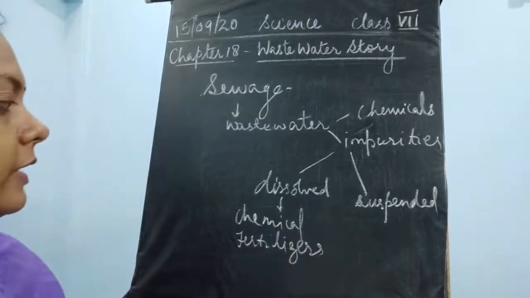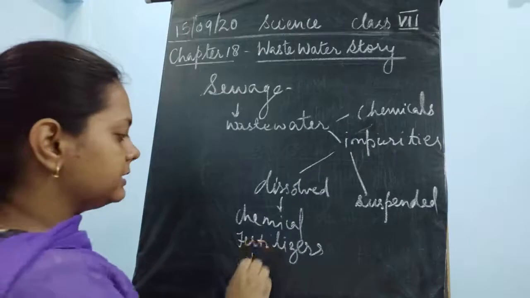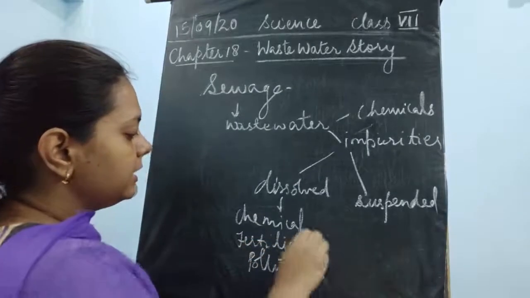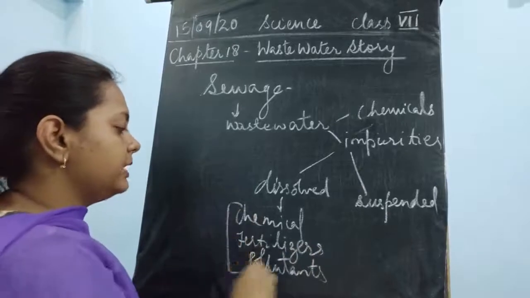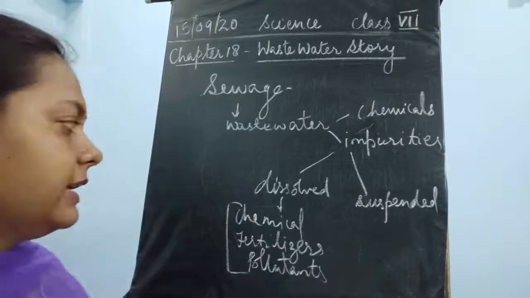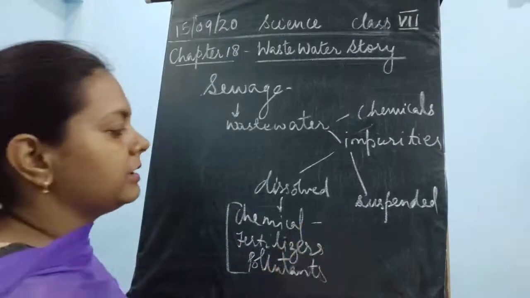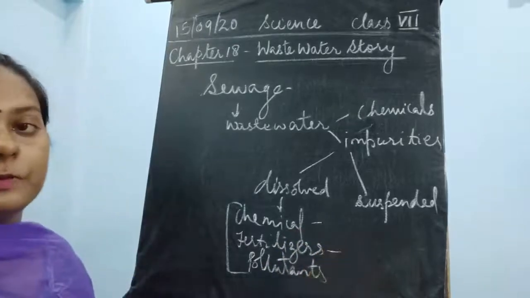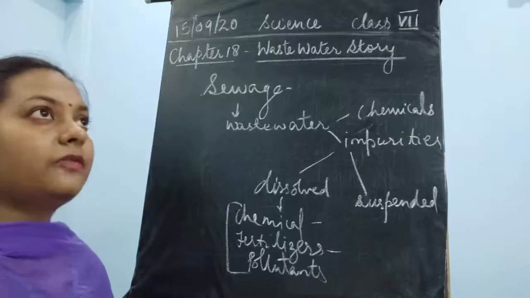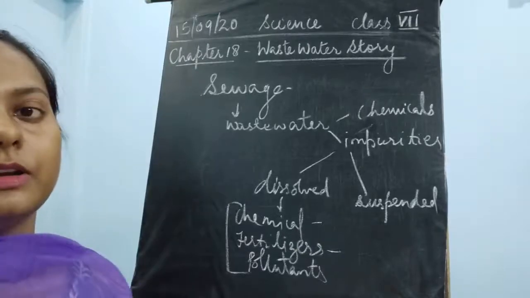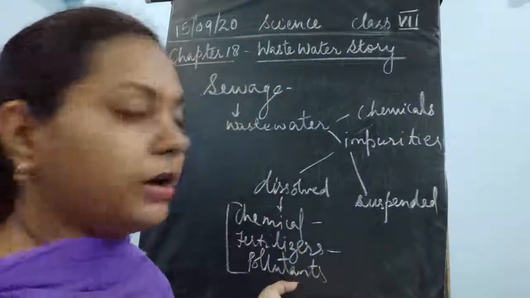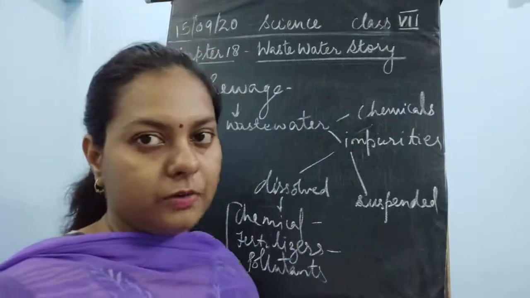Okay, it could include fertilizers, it could include pollutants. All these are the impurities which are in the dissolved form. It could be chemicals from the factories and industries, fertilizers from the agricultural field, or pollutants, some of the waste which is dissolved in the water of the river.